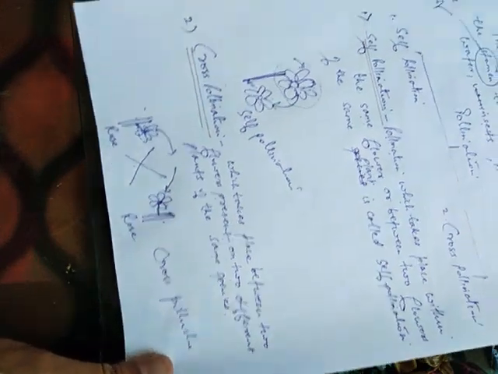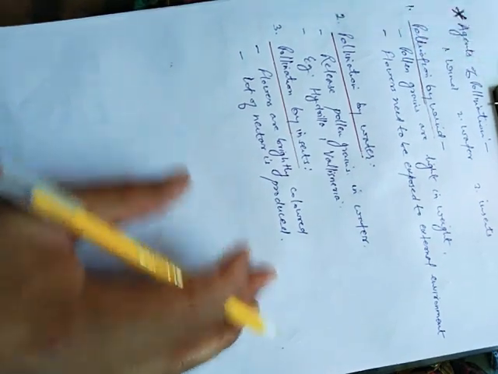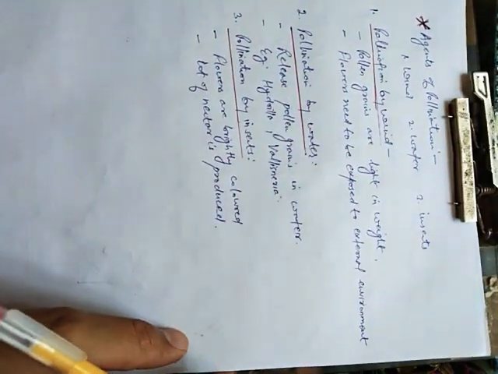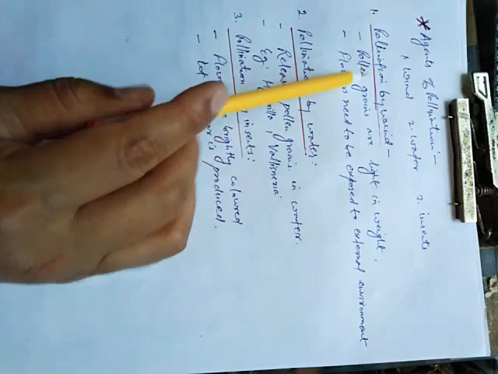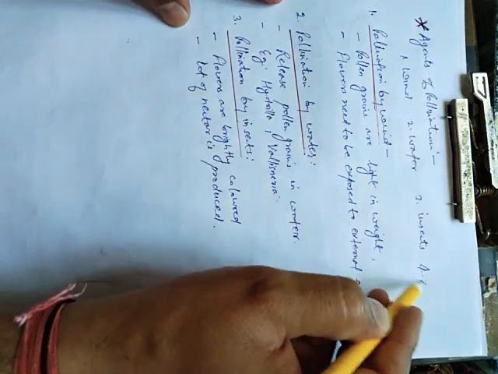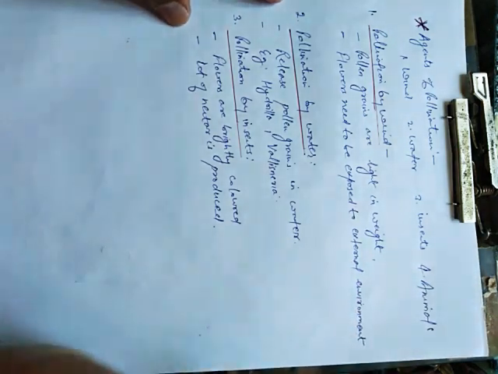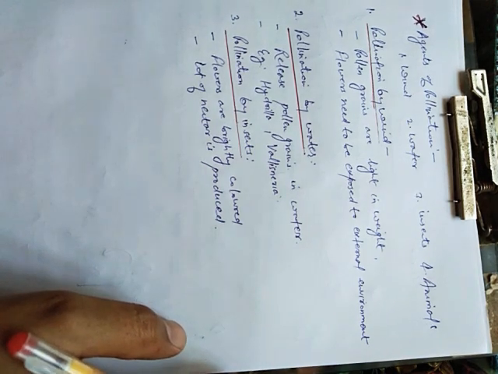Now students, we will discuss some agents of pollination. Now see, what are agents of pollination? Actually, these are the carriers, or the agents which help in the transfer of pollen grain from the anther to the stigma. Now see, these agents are like wind, water, insects, animals are also there. These are different types of agents which help to carry out the process of pollination.